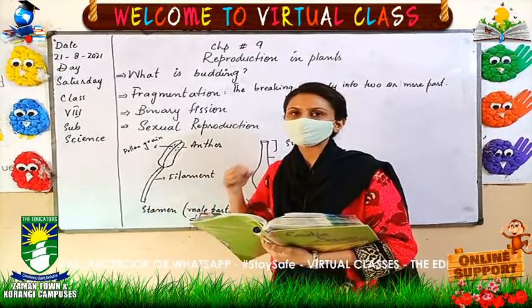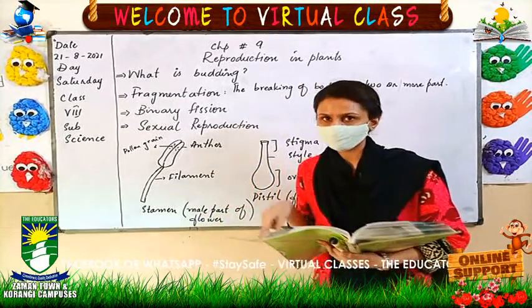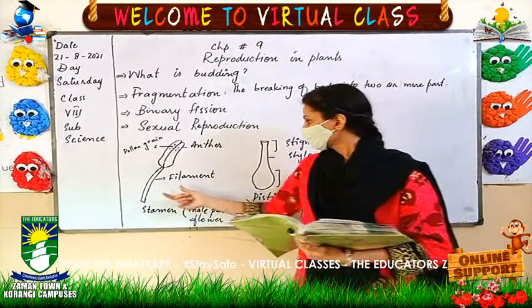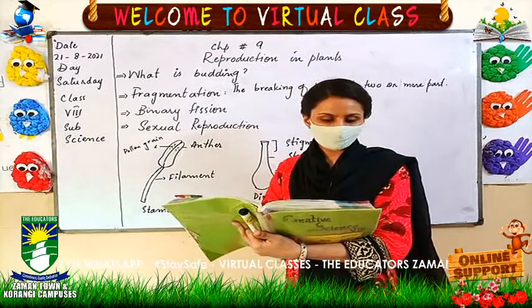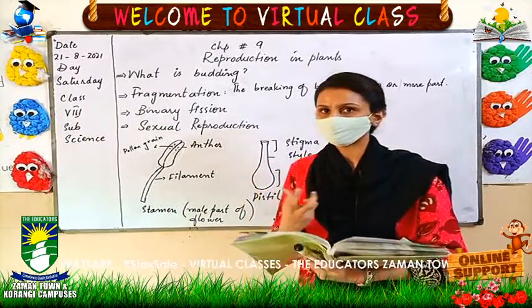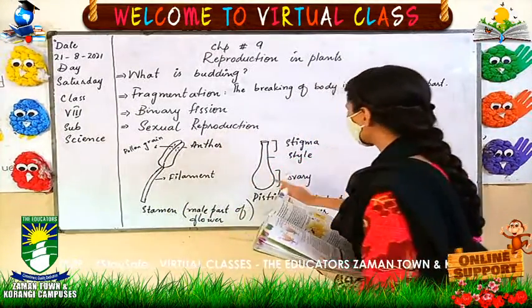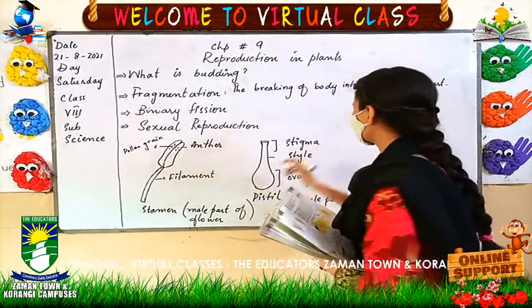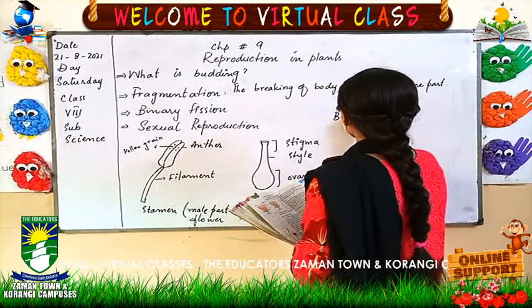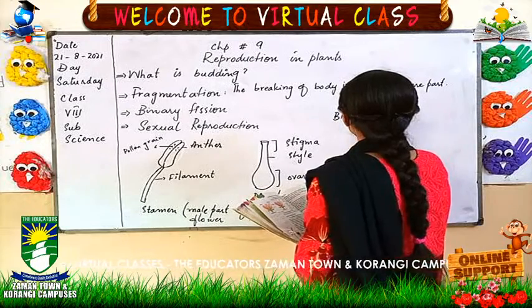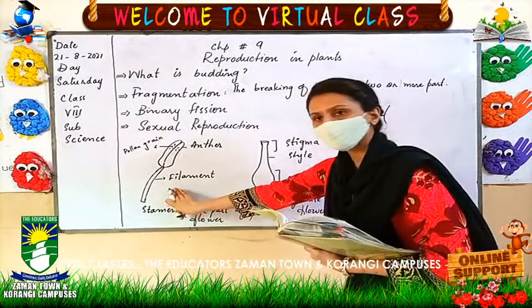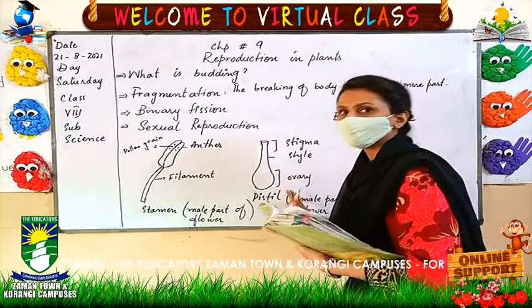In a single flower, both parts are present. This is known as a bisexual plant. Bisexual means that both the male part and the female part of the flower are in the same plant.